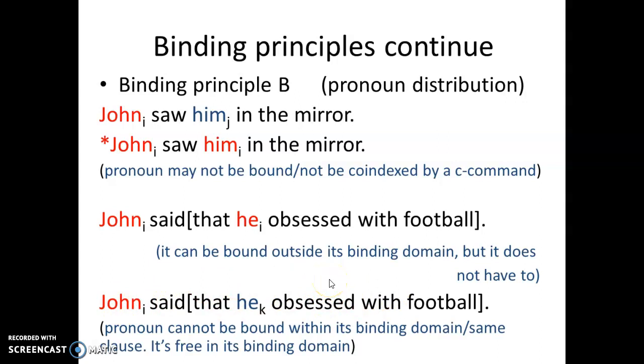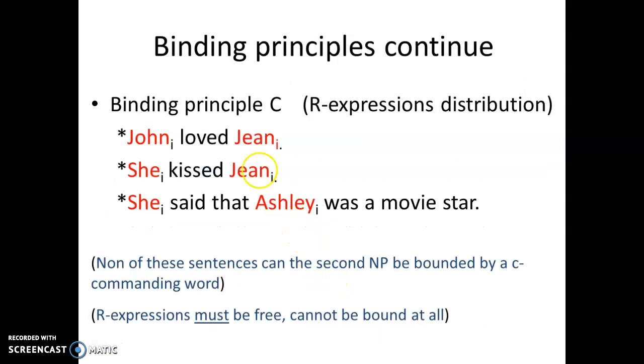The third and last principle here, binding principle C, is about the R-expressions distribution. As you can see, all these sentences are not grammatical because the R-expression cannot be bound at all and must be free, because it makes sense. It refers to entities in the world. It gets its meaning from referring to objects in the world.